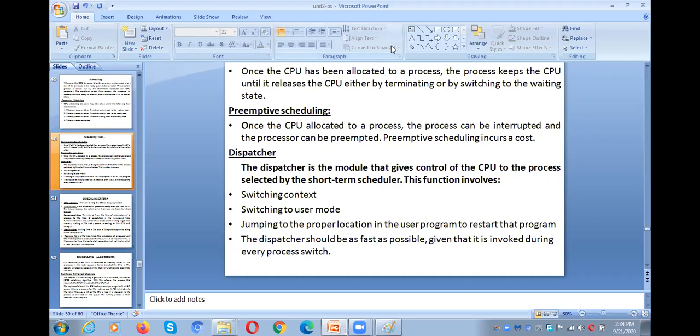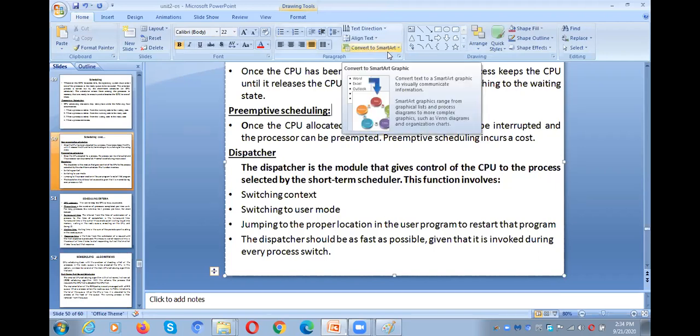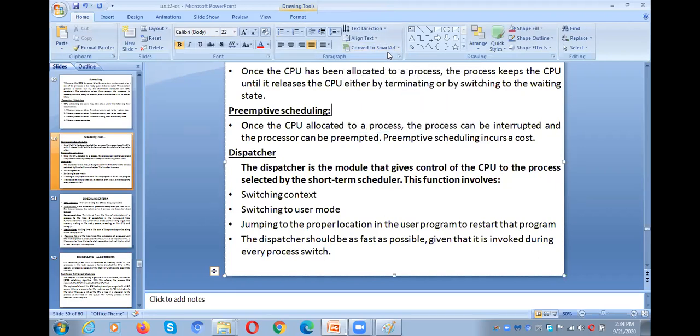We'll meet in tomorrow's session. Before going to tomorrow's session, you need to have a better idea about preemptive, non-preemptive, the dispatcher, and context switching. Go through those topics on Google. Otherwise, okay. Thank you. We'll meet in tomorrow's class.